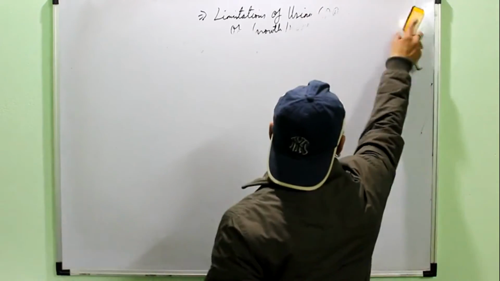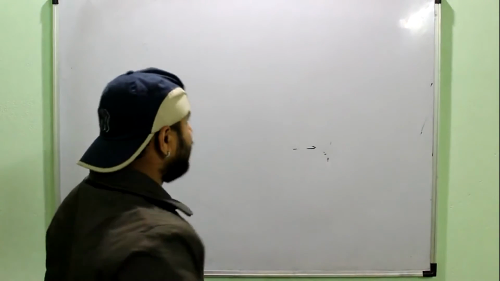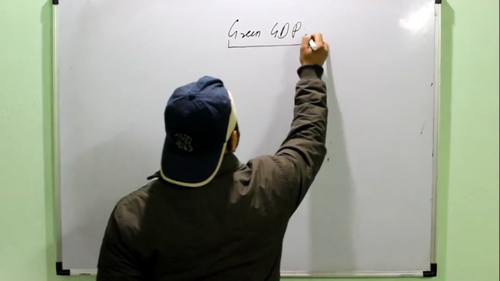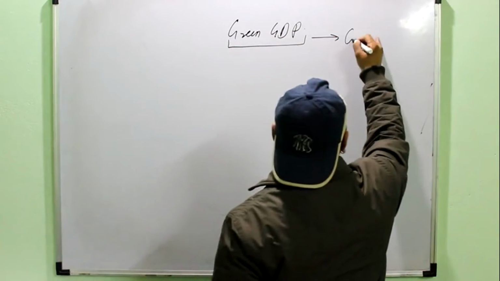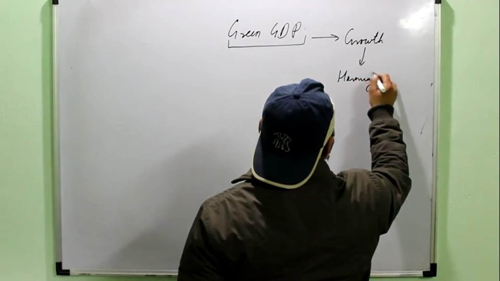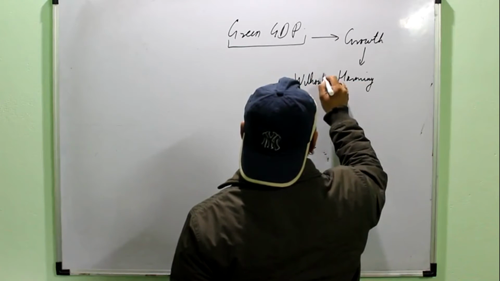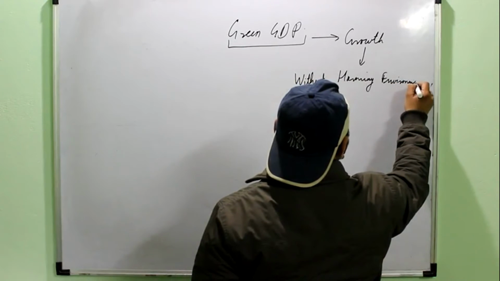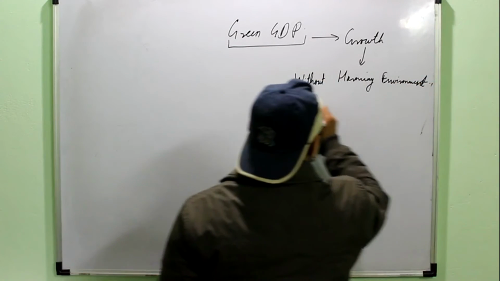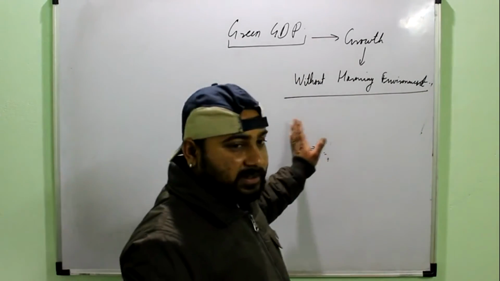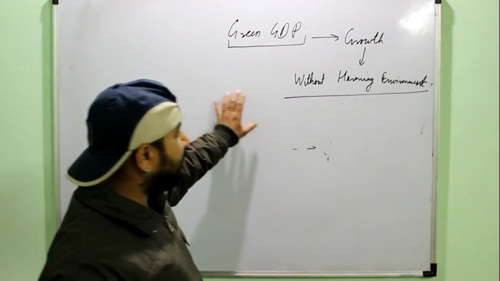Okay, then another concept is green GDP. The newer version of GDP is known as the green GDP. It is simply the growth in GDP without harming the environment. Where we are considering our environment before taking any decision, or you can say the growth of the industries is not harming the environment.